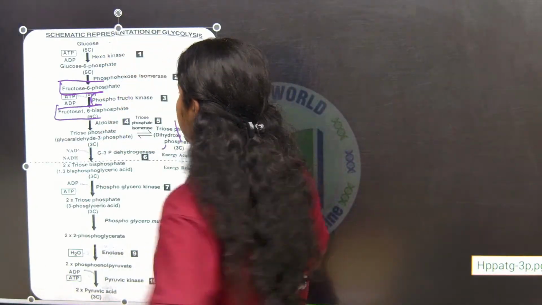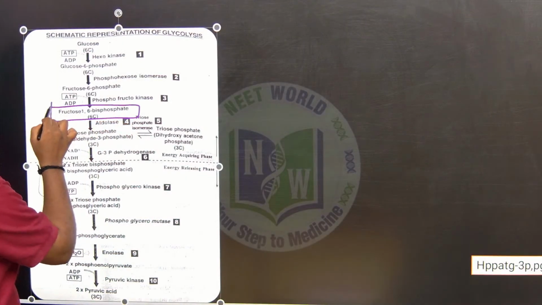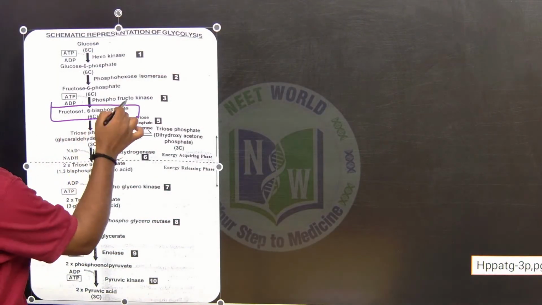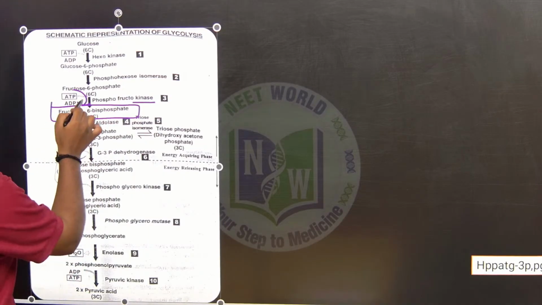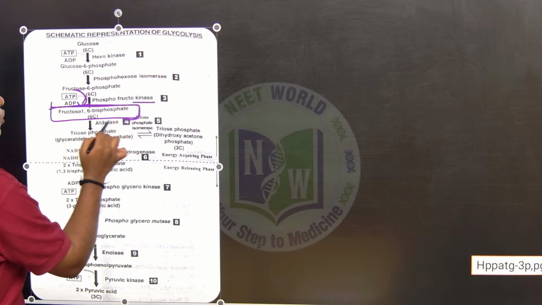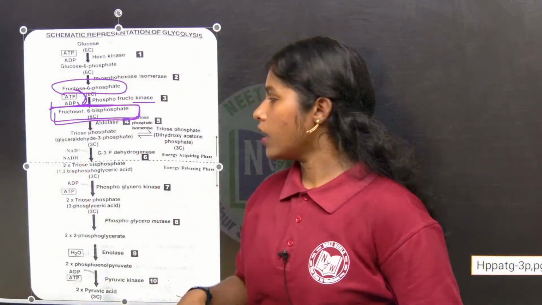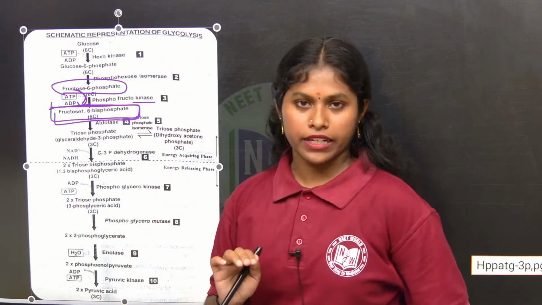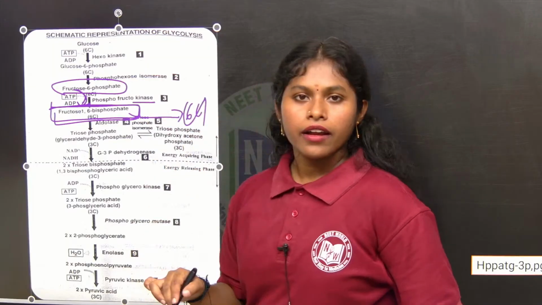At what place? At the first place. That is why fructose 1,6-phosphate. So who is giving? ATP is giving. ATP is giving to this fructose 6-phosphate, and it became the fructose 1,6-bisphosphate, right? It is also a 6 carbon compound, right?